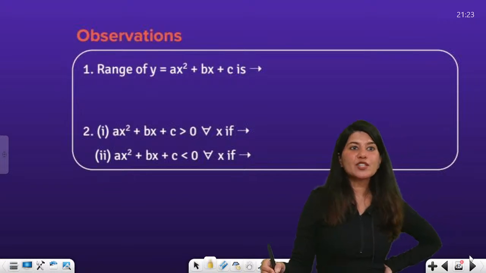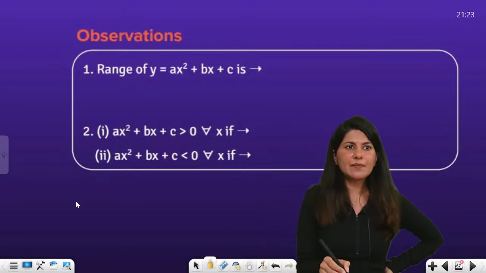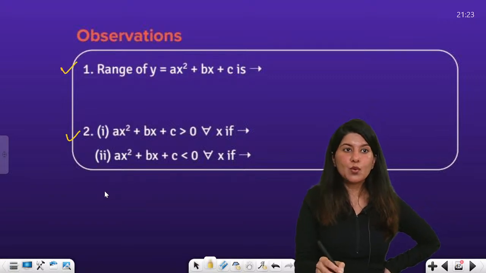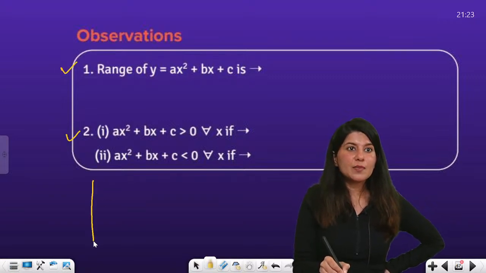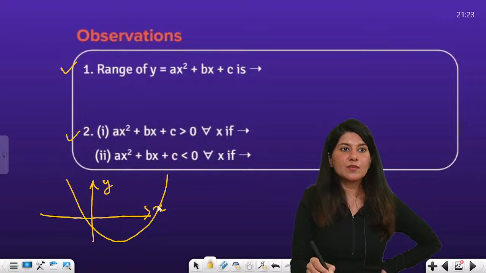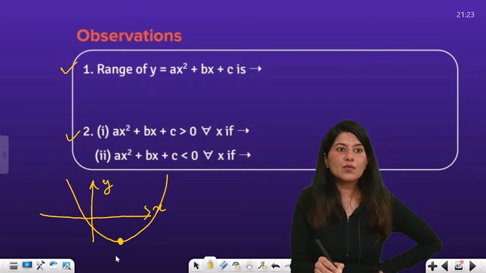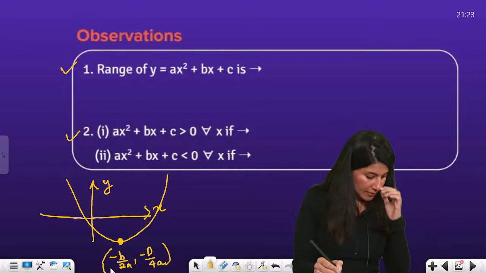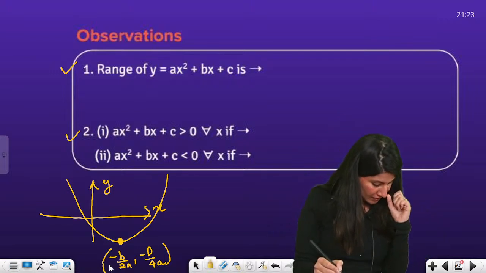Okay. So now let's discuss these 2 very important points over here. Suppose I have this parabola, this is the y-axis, this is my x-axis, this is my parabola, and this point is what? x equals minus b by 2a and y equals minus d by 4a, right? Yes? Right?